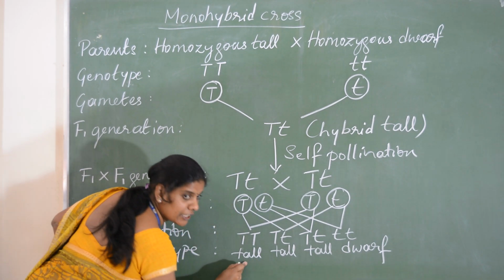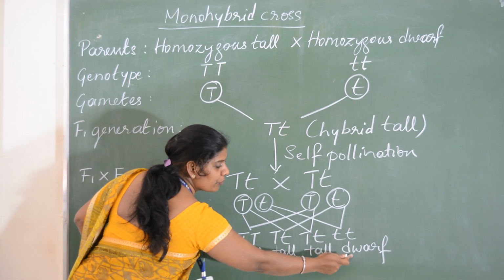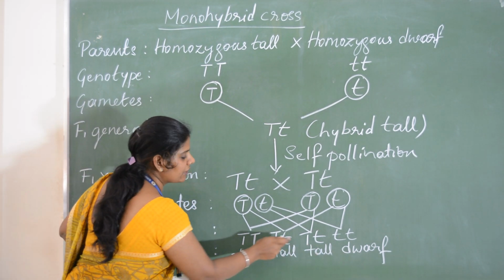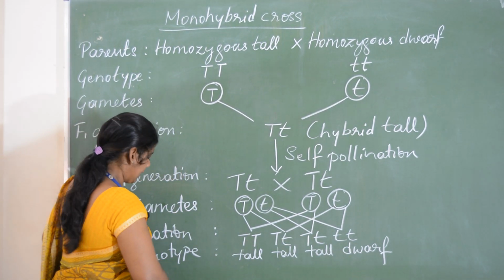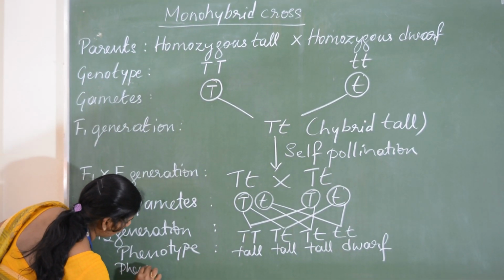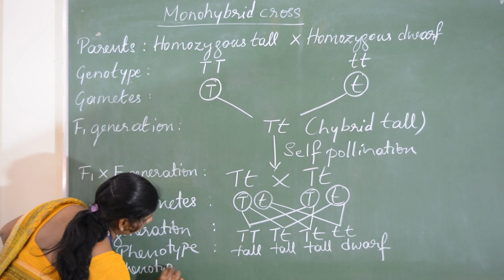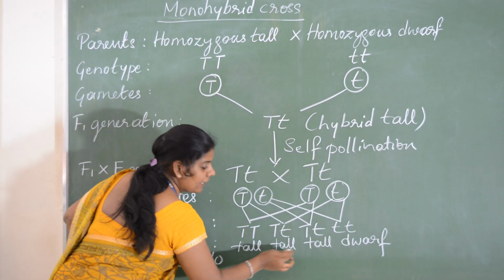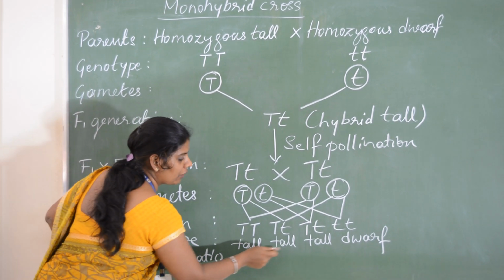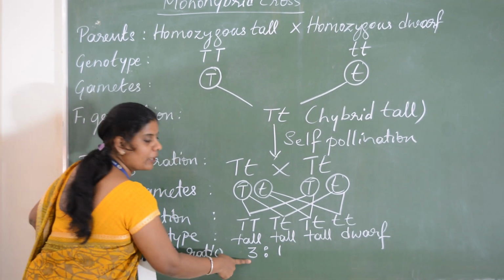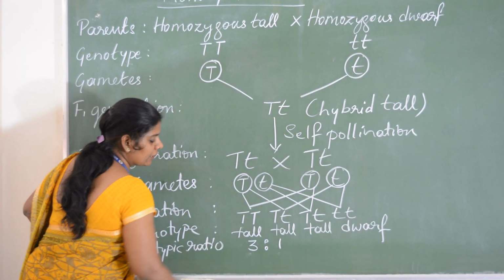Okay. Now phenotypic ratio. Here this one is pure tall, this one is pure dwarf. These two are heterozygous tall, possessing different alleles. Now I'll write the phenotypic ratio. By observing the phenotype, we got 3 tall, right? So 3:1. 3 tall plants, 1 dwarf plant.